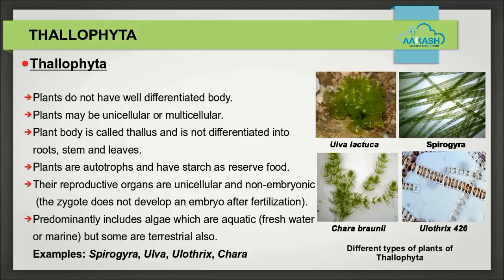The plants in this subgroup predominantly include algae which are aquatic, that is freshwater or marine, but some are also terrestrial. The images shown here illustrate the examples of some plants included in this subgroup. For example, Spirogyra, Ulva, Ulothrix, and Chara.